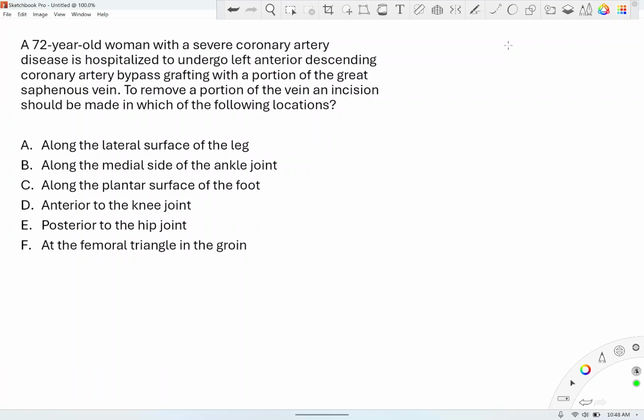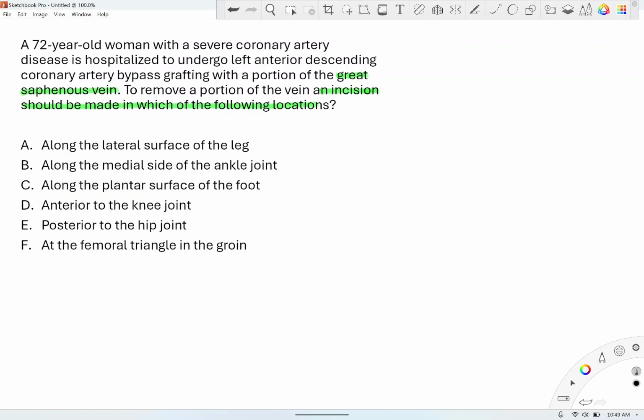Okay. All right. So that's the main thing. Remove a portion of the vein. An incision should be made in which of the following locations? So where would you make the incision? This is more of an anatomy question. And it's telling you already which vein you are going to use. You will use the great saphenous vein, and I highlighted it for you. To remove that portion of the great saphenous vein, where would you make the incision? To answer the question, you should know the anatomy of the saphenous vein. If you don't, then it's not helpful.